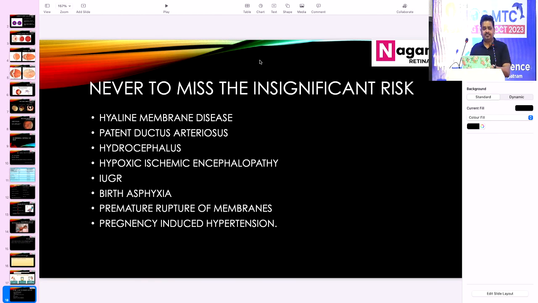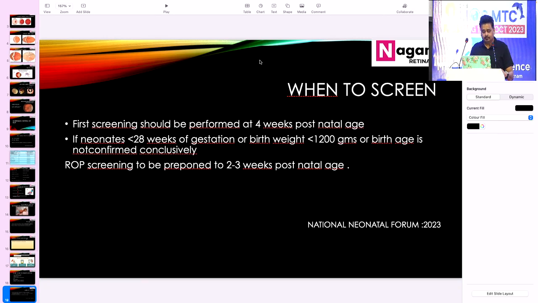These are the few insignificant risk factors. These risk factors, insignificant in the Asian population, are highly significant in the European and American population. They are hyaline membrane disease, patent ductus arteriosus, hydrocephalus, hypoxic ischemic encephalopathy, intrauterine growth retardation, birth asphyxia, premature rupture of membranes, and pregnancy-induced hypertension. When to screen?